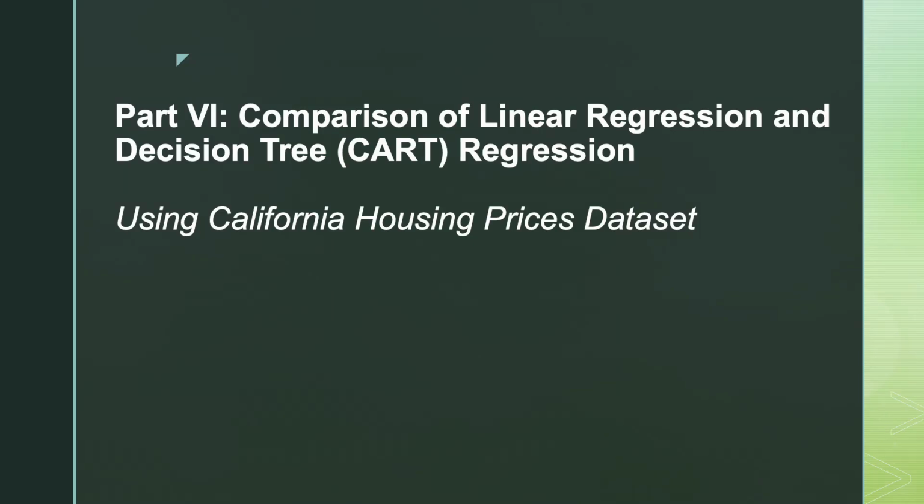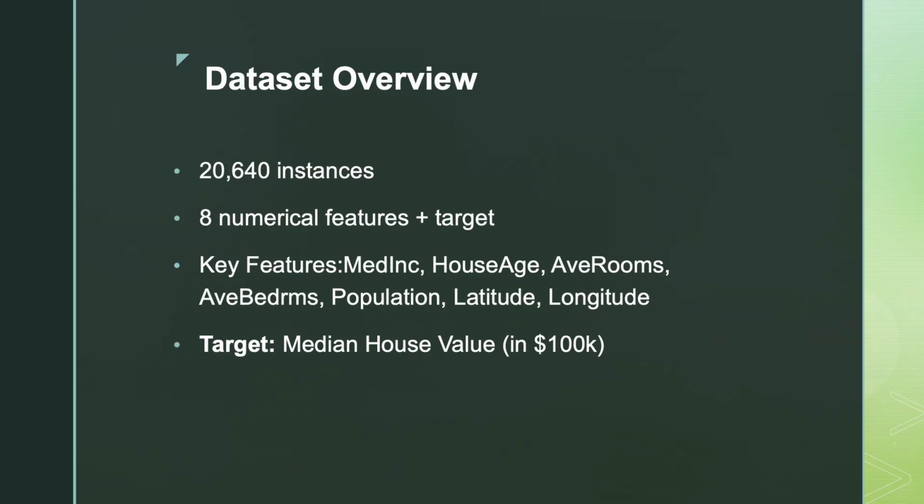Next part of the project involves comparison of linear regression model with a decision tree regression model using the California house pricing dataset. First, let's talk about this dataset. The dataset has around 20,640 instances with 8 numerical predictors like median income, house age, average rooms, bedrooms, population, etc. And the target variable is median house value.